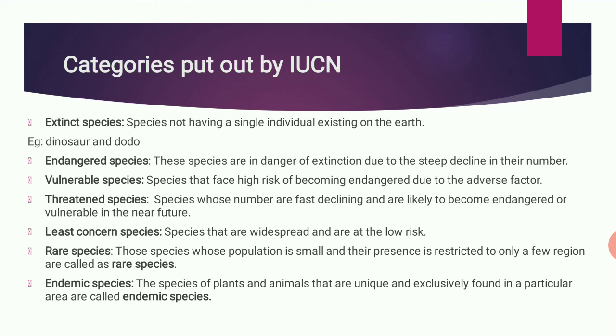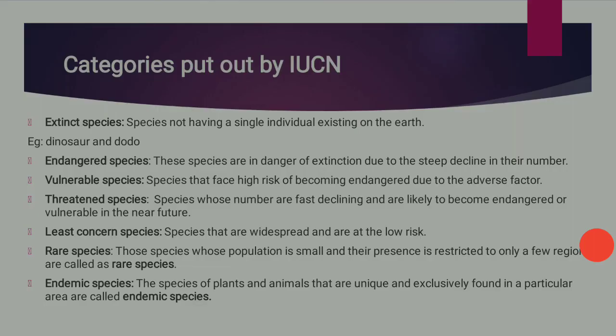Vulnerable species: the species that face a high risk of becoming endangered due to adverse factors. Threatened species: species whose numbers are fast declining and are likely to become endangered, whose populations are declining continuously. Least concern species: species that are widespread and are at the lowest risk. Some species are more in number and are at the lowest risk of becoming endangered.